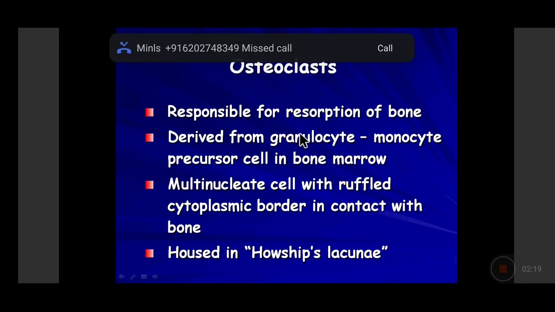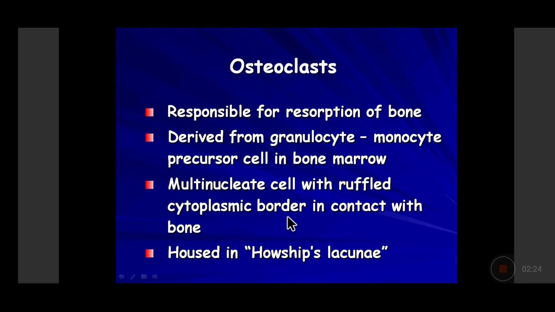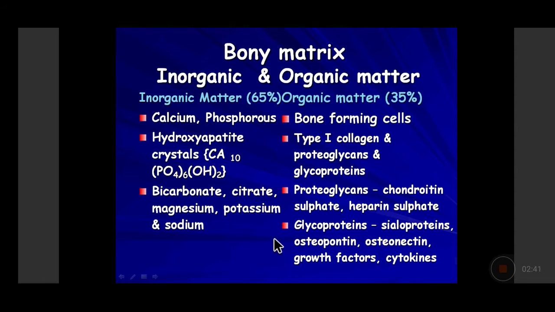So they help not only in excessive bony resorption, but also in remodeling of the bone when fracture repair is occurring. They have a ruffled cytoplasmic border, and they keep in contact with the bone, and they are housed in lacunae which are called Howship's lacunae. So osteoclasts are present in Howship's lacunae, and they help in bone resorption.